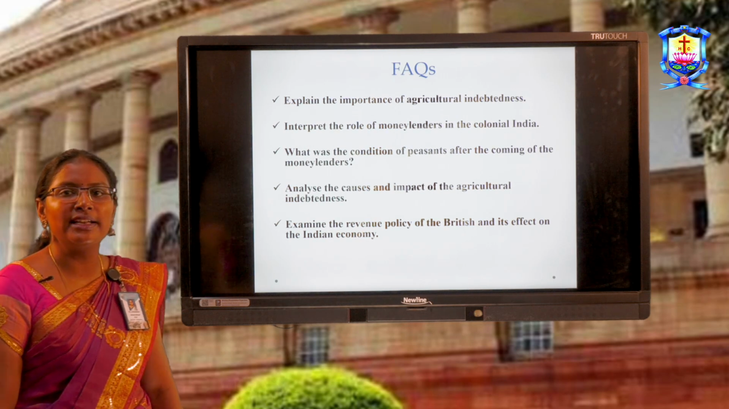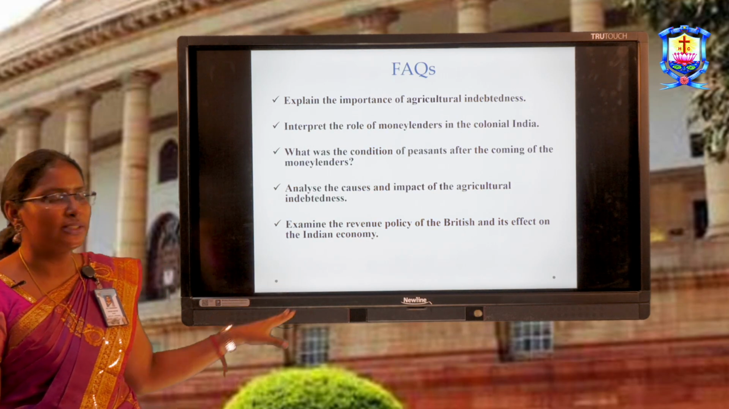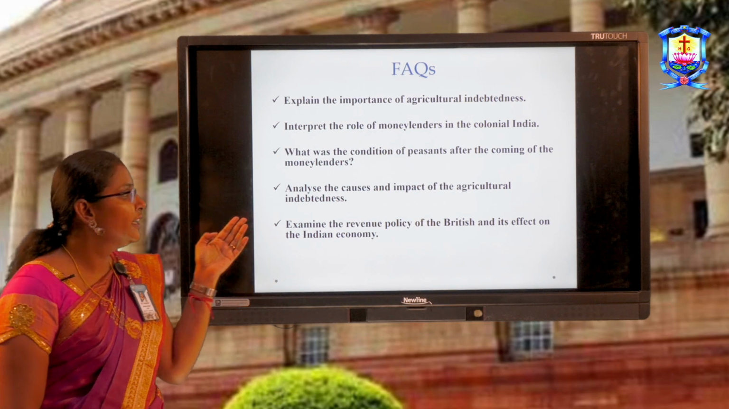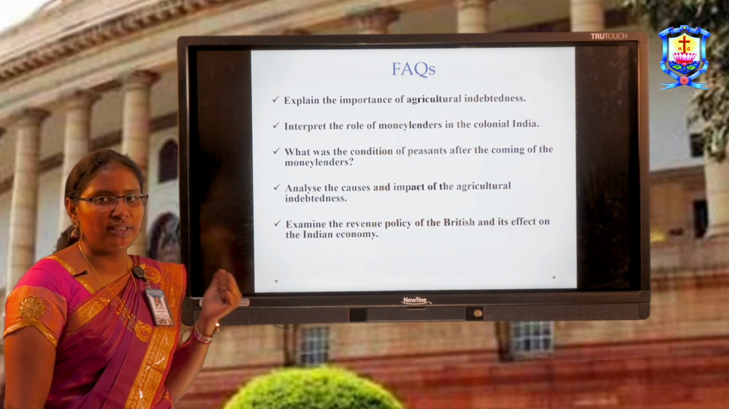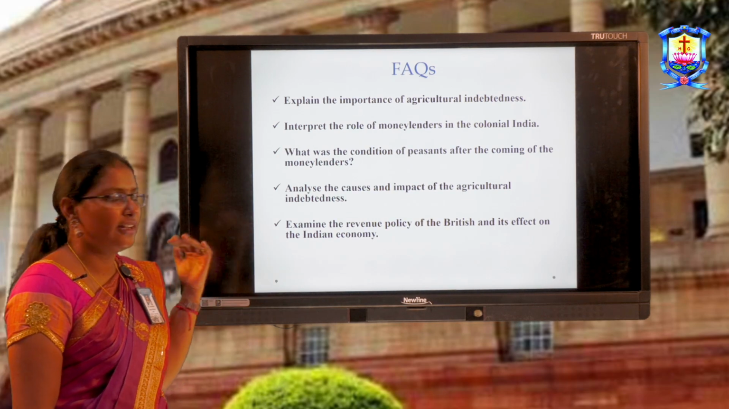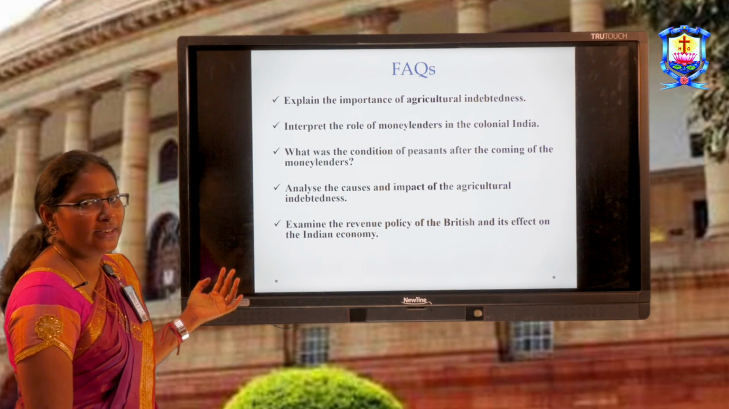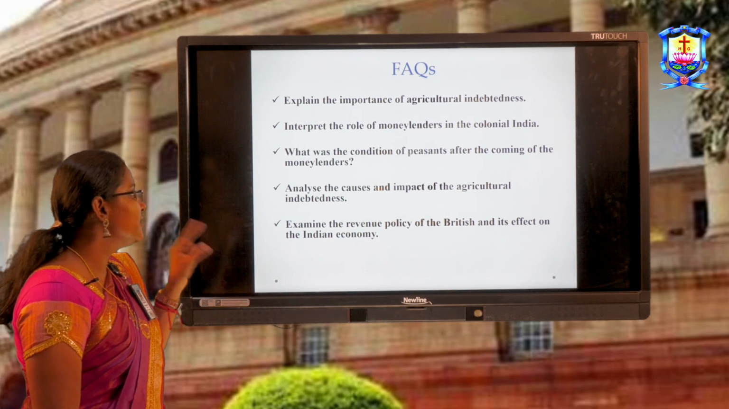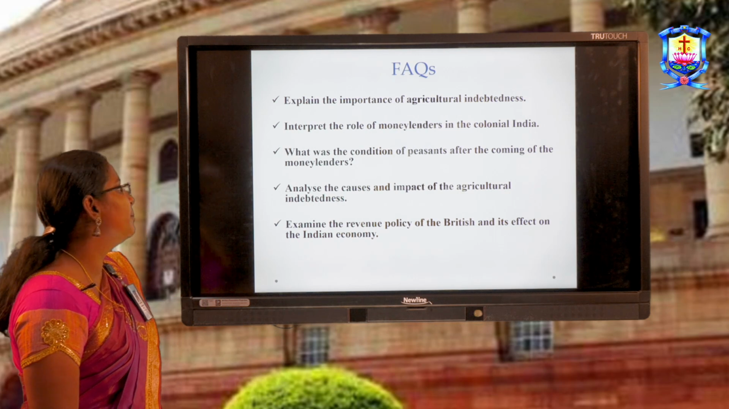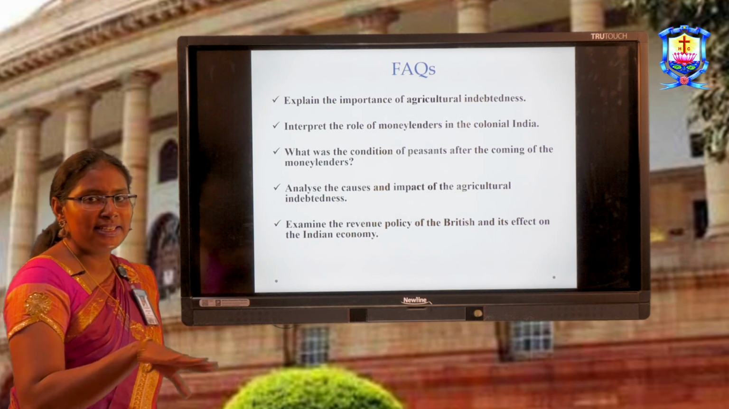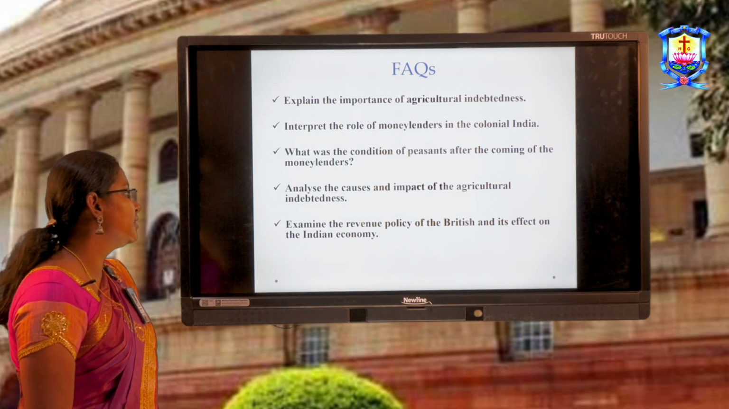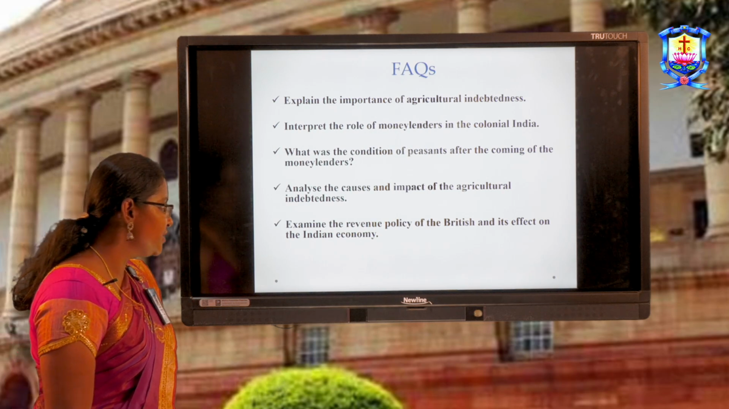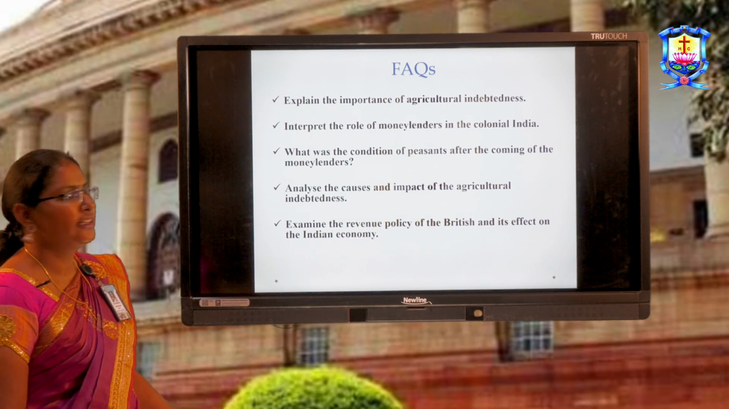Now what are the frequently asked questions for this topic? Explain the importance of agricultural indebtedness. Here you have to explain the importance right from its definition, explaining its background and impact. Interpret the role of money lenders in colonial India. What was the condition of peasants after the coming of the moneylenders? Analyze the causes and impact of agricultural indebtedness. Then finally, examine the revenue policy of the British and its effect on the Indian economy.